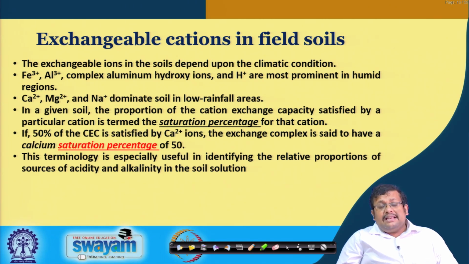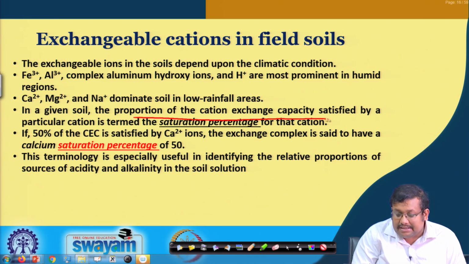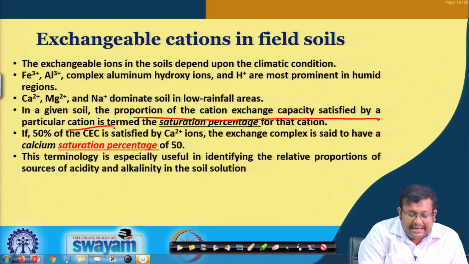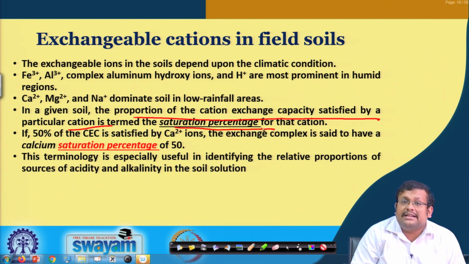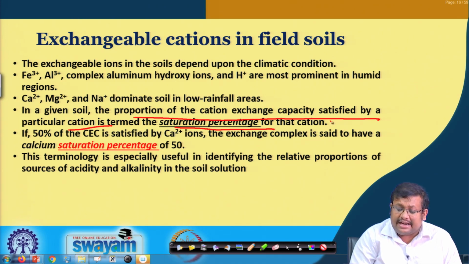And in the case of low rainfall areas, or arid and semi-arid regions, we will see the dominance of calcium, magnesium and sodium. So, in a given soil, the proportion of the cation exchange capacity satisfied by a particular cation is termed the saturation percentage for that cation. This is a very important term. In other words, the saturation percentage of a cation is represented by the fraction of the cation exchange capacity which is explained by that particular cation.